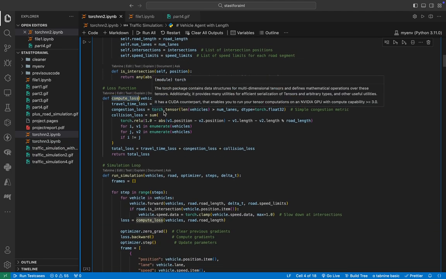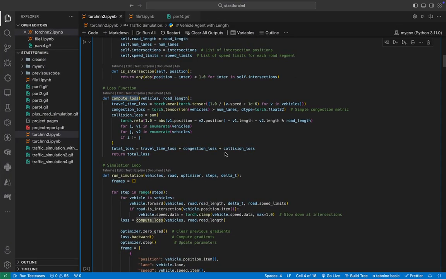So in order to compute loss in the DABM model, we have implemented three types of loss function. First is travel time loss, that is, the vehicle is able to save time by accelerating or decelerating at the right time. Second is congestion loss, that not too many vehicles are congested on one lane. And third is collision loss.